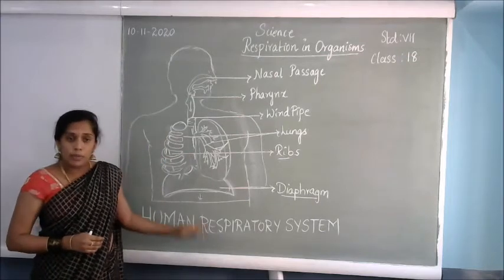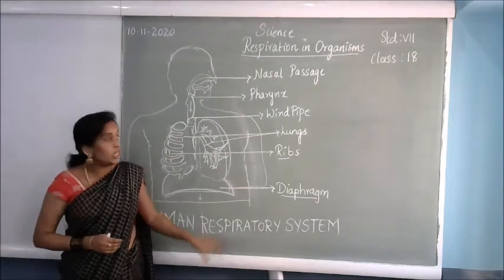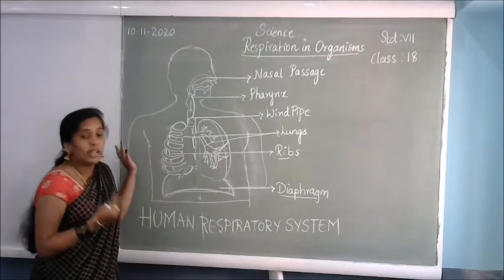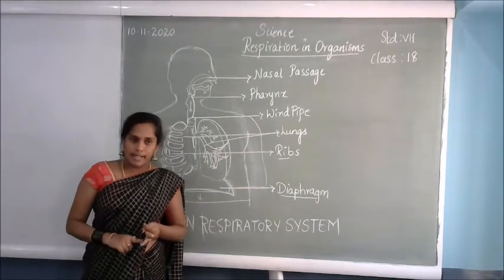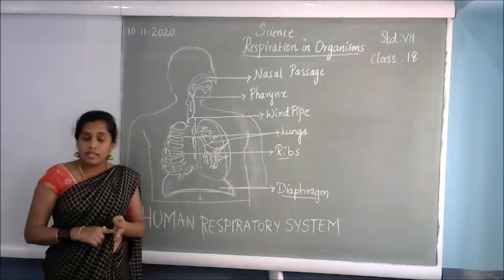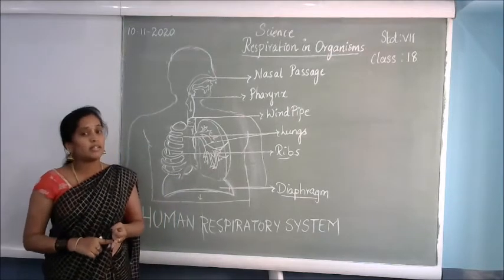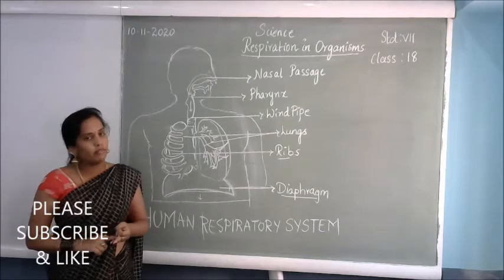See, I will just repeat once again what the process of respiration in human beings is. We are inhaling the air with the help of nostrils. It is reaching the nasal passage. Then it reaches the lungs. How does it reach the lungs? It reaches the lungs with the help of the windpipe.